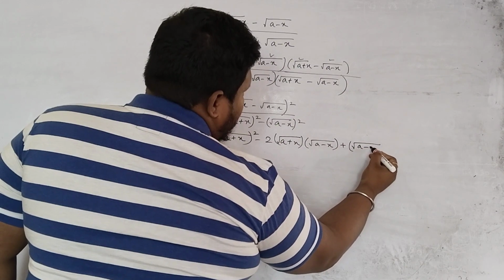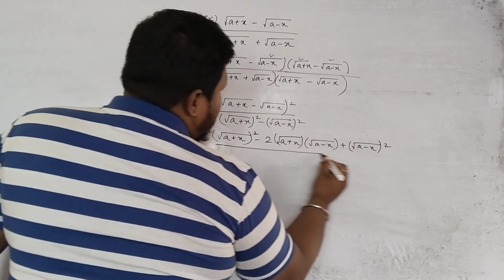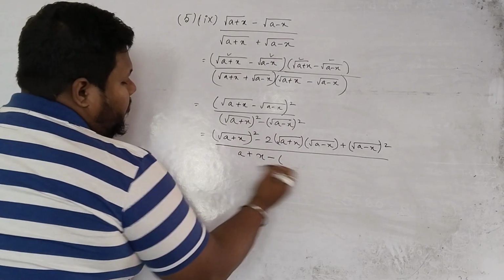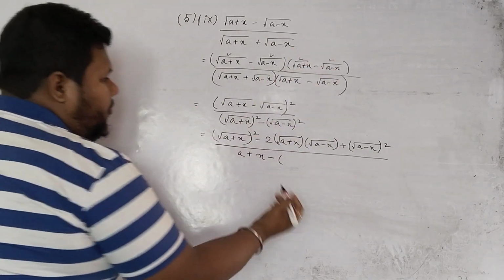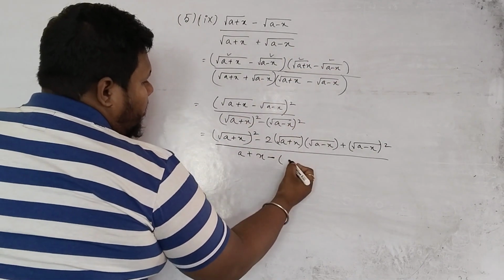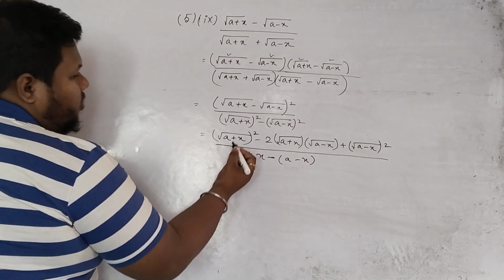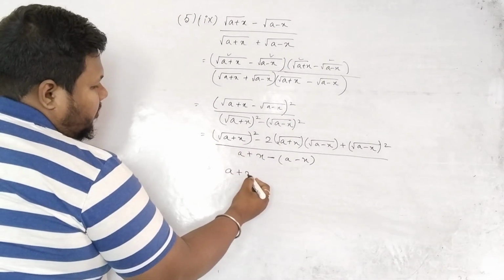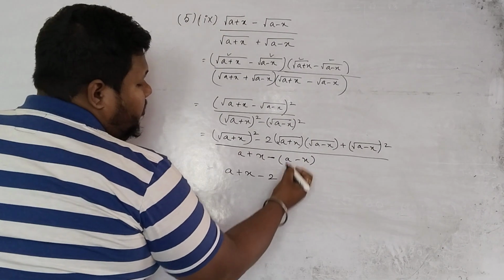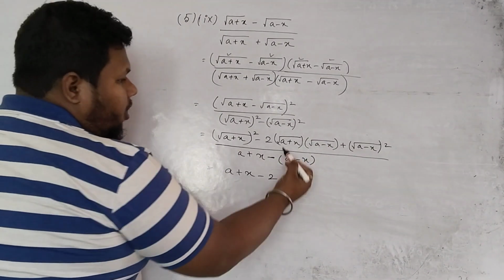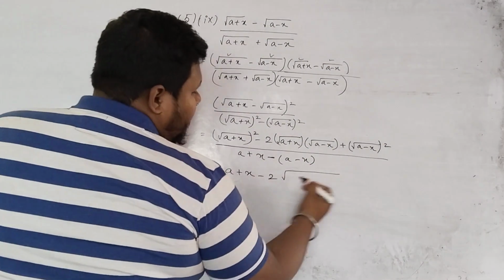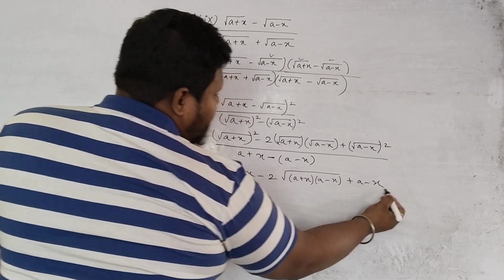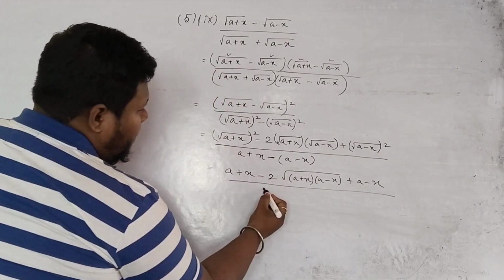plus b square. In the denominator, the square and the square root got cancelled, a plus x minus, since minus is there, you give one bracket, later on we will remove the bracket. Square and square root got cancelled, a minus x. So again you do the square root of this, square and square root will get cancelled. I told you when two numbers have square roots and they are multiplying, they will come under the same square root and get multiplied.